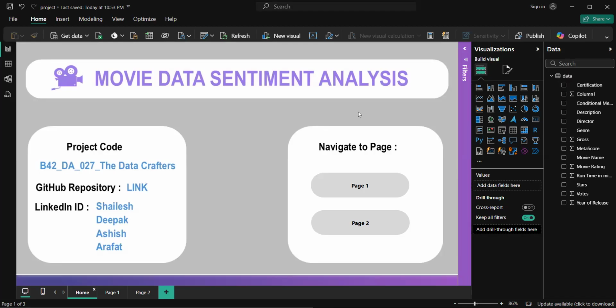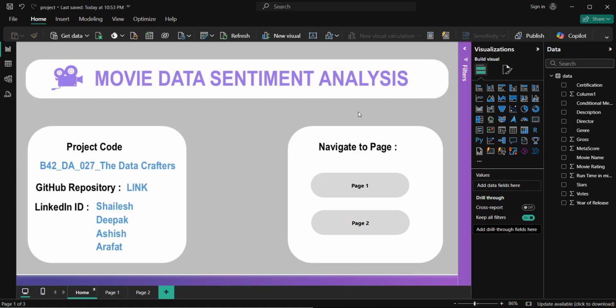So in this particular project, what we were doing is firstly we made sure that we were scraping the data from IMDb and Reuters. And once that was done, we made sure that we were cleaning it and then visualizing it, and then also checking the sentiment analysis. So let's come to the first part, that is web scraping.